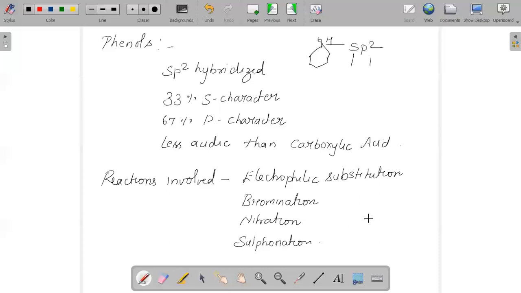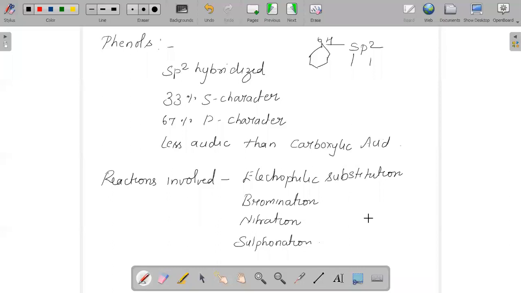As a result, phenol has more tendency to form phenoxide ion, because of which phenol is more acidic than alcohol.